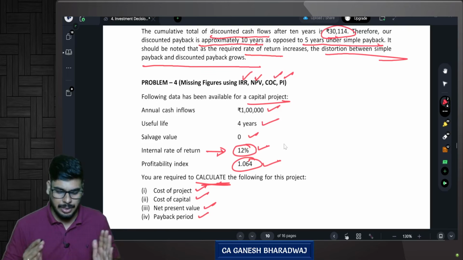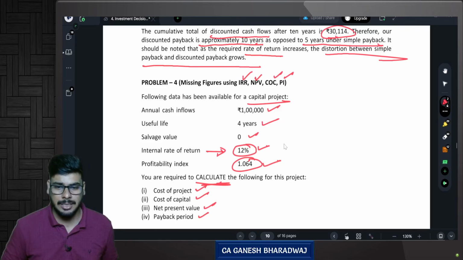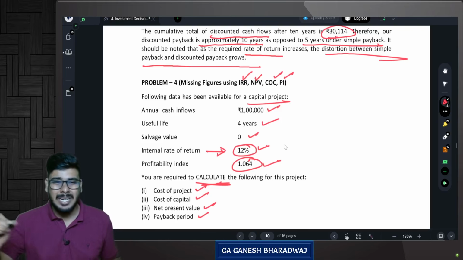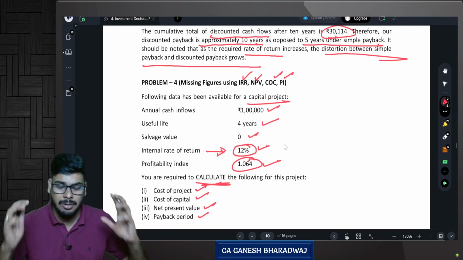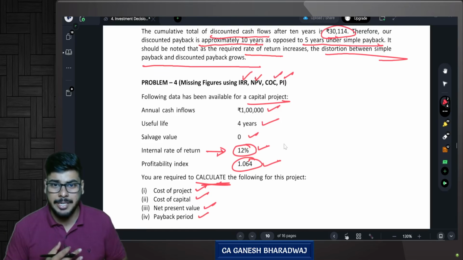Are you clear with this? These are the missing figures. Now, what I would suggest is pause this video right now. Take a rough notebook. Try to crack this by yourself. Don't look at the solution. Try to crack this by yourself. It's an institute study material question.